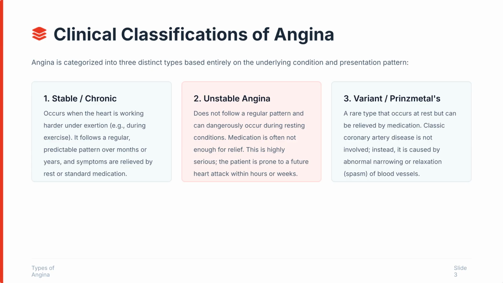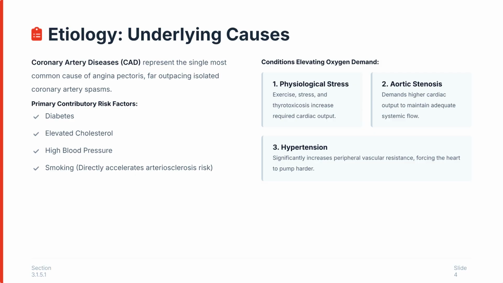Angina is categorized into three types. Stable or chronic angina occurs with exertion and is predictable and relieved by rest or standard medication. Unstable angina is serious, occurring at rest, often unrelieved by medication, and indicates a risk of imminent heart attack. Variant or Prinzmetal's is a rare type that occurs at rest due to blood vessel spasms and is relieved by medication.